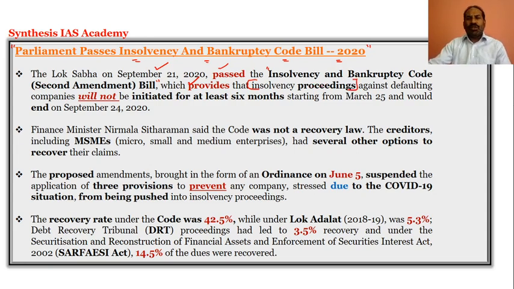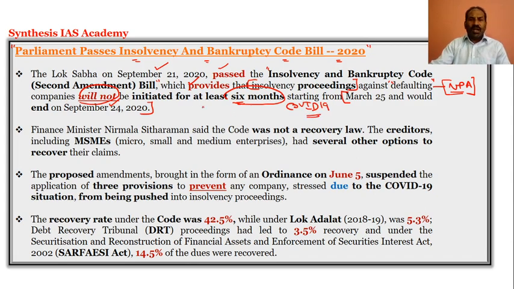It provides various changes or amendments to the insolvency proceedings against defaulters, who would gradually get into the non-performing asset category. Now, insolvency proceedings against these defaulting companies cannot be taken up by the creditors and will not be initiated for at least 6 months, starting from March 25 and ending on 24th September 2020, that is, today as on date. Why? Because they have extended this for another 6 months because of the COVID-19 pandemic situation.